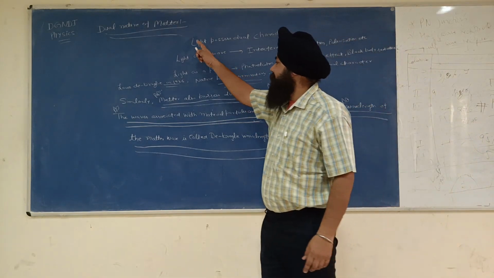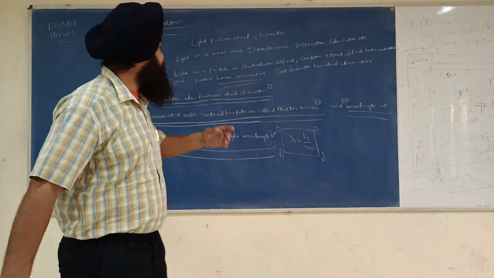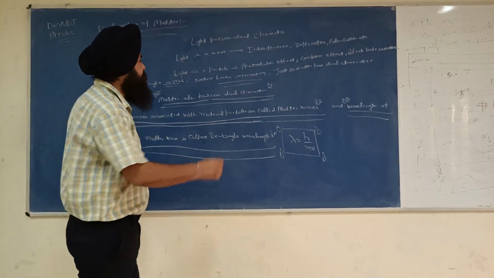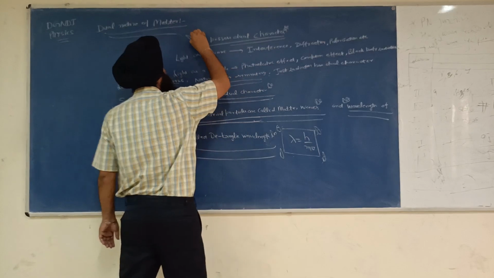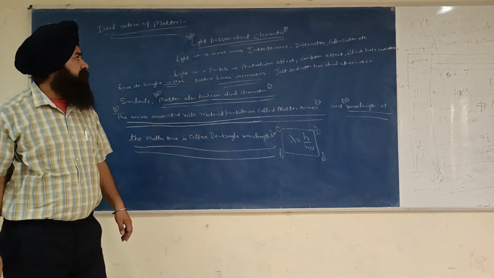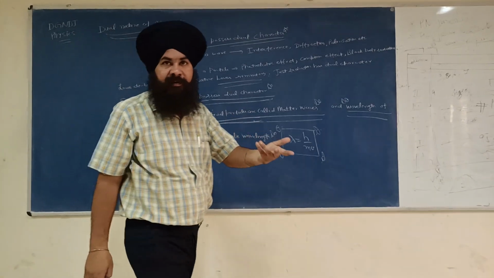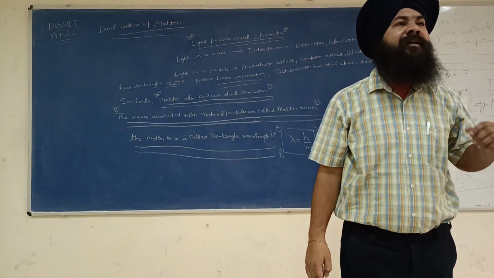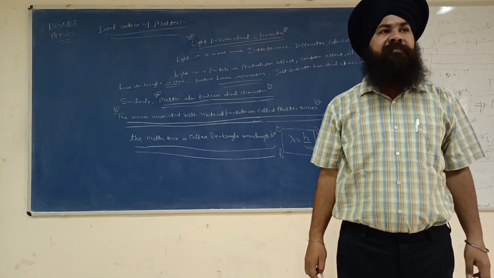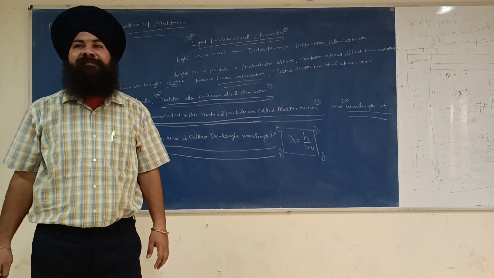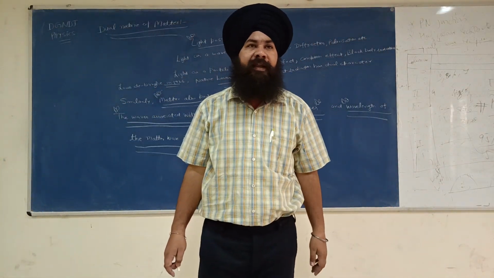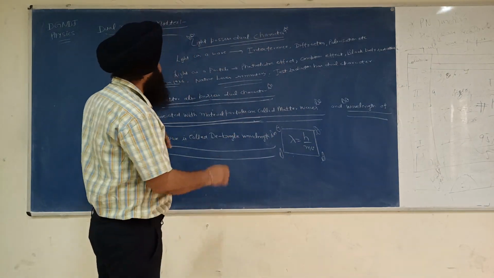I will start with light. See, light possesses dual character. Sometimes light behaves as a wave, and sometimes light behaves as a particle.